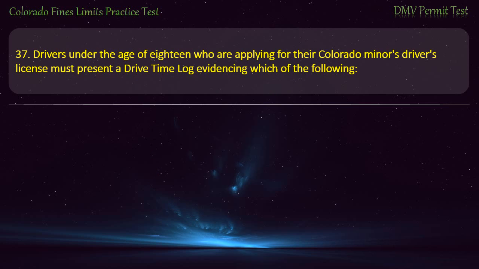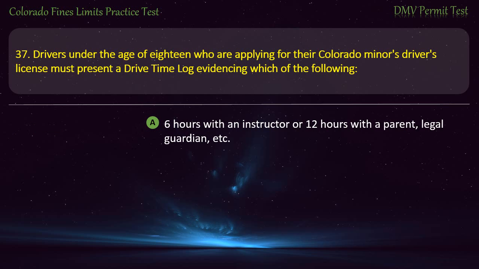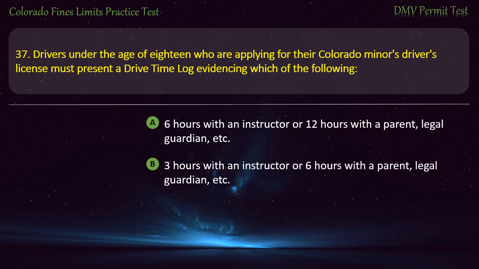Question 37. Drivers under the age of 18 who are applying for their Colorado minor's driver's license must present a drive time log evidencing which of the following? 6 hours with an instructor or 12 hours with a parent, legal guardian, etc. 3 hours with an instructor or 6 hours with a parent, legal guardian, etc. 20 hours total witnessed by any licensed driver.